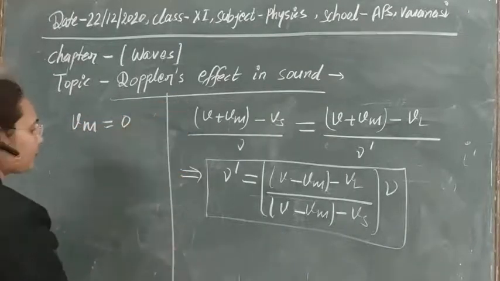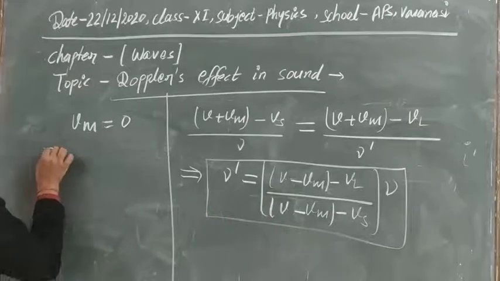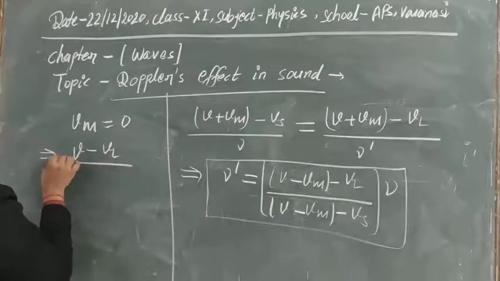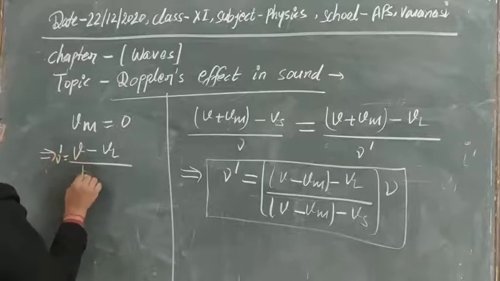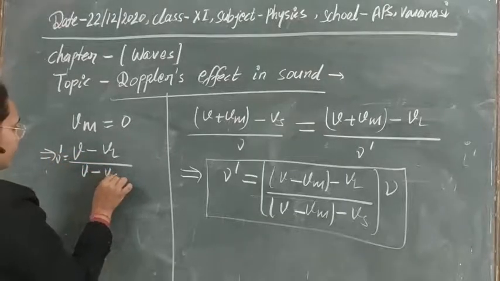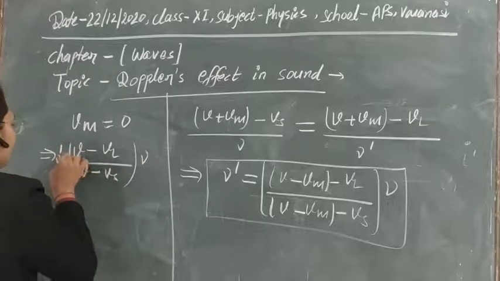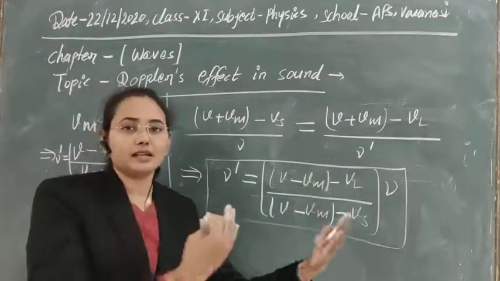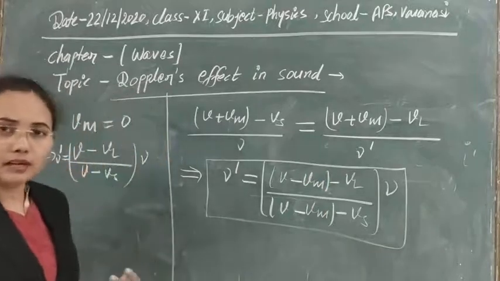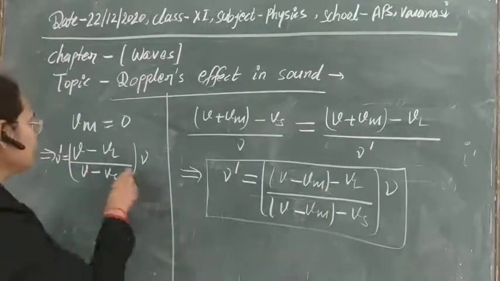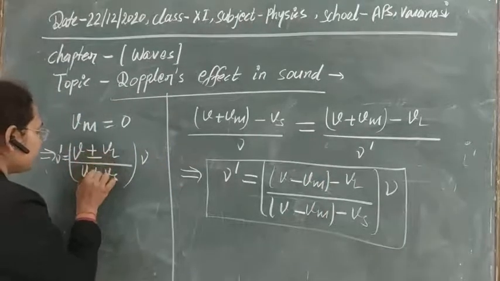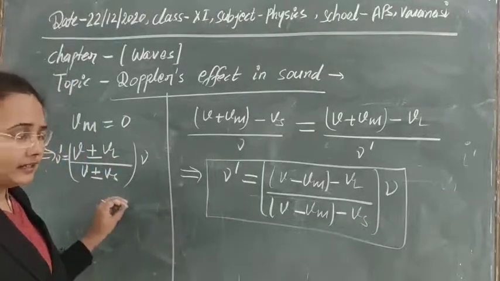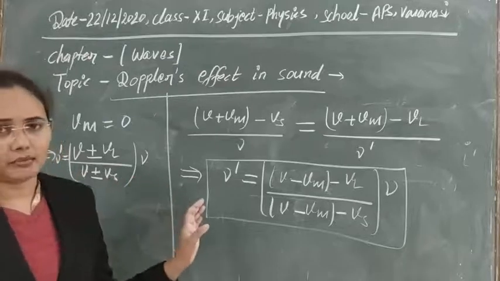Then this expression will be (V minus Vl) upon nu dash is equal to (V minus Vs) into nu. But here we have taken only the case where source and listener are moving in the same direction. They can also move in the opposite direction. So here we take plus minus sign both, let's take it in general, and later we will see all the cases that can be possible here.